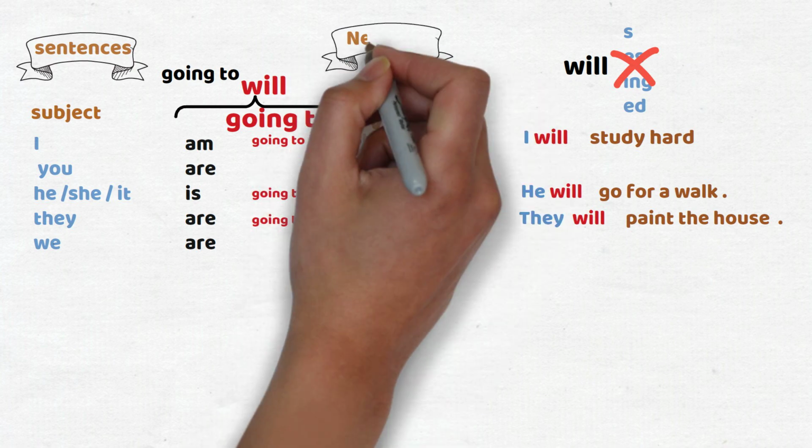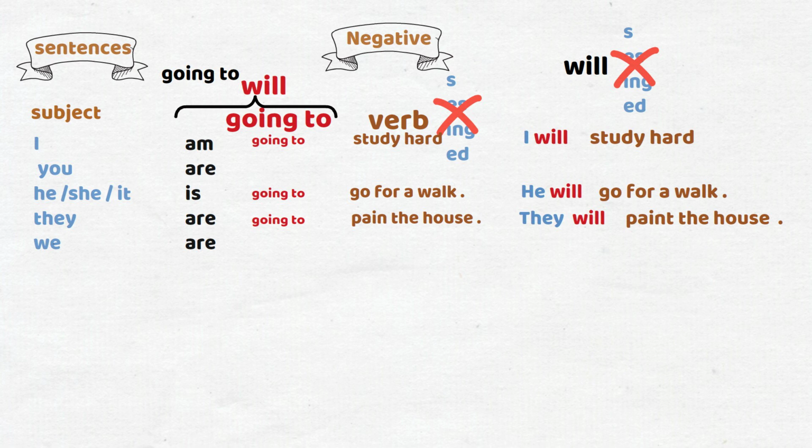How to form negative is easy. For going to, all you need to do is add not after am, or is, or are. And the rest of the sentence would be the same. In this sentence, it's going to be, I'm not going to study hard. He is not going to go for a walk, or they are not going to paint the house.